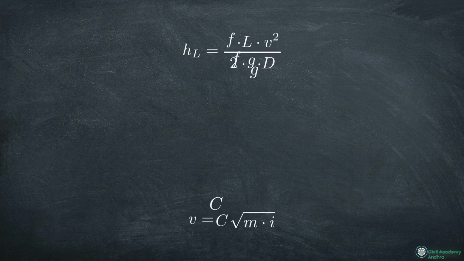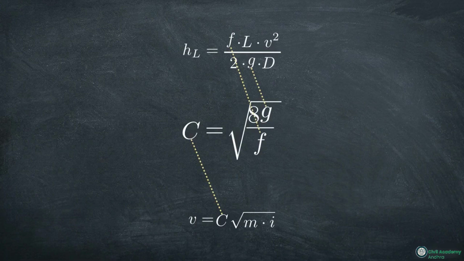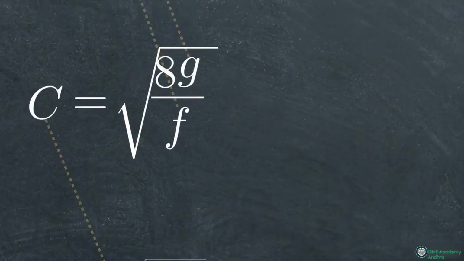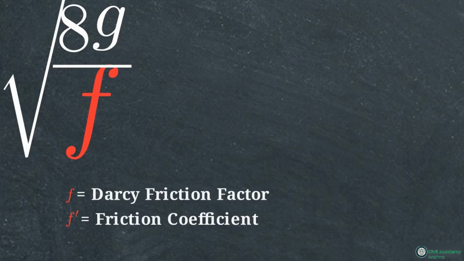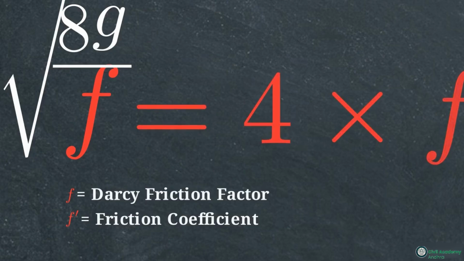To convert between these methods, the bridge equation is Chezy's constant C equals the square root of 8 times gravity divided by f. Keep your variables precise here: f represents the Darcy friction factor. Do not confuse it with the friction coefficient, f prime. The friction factor is exactly 4 times the friction coefficient.